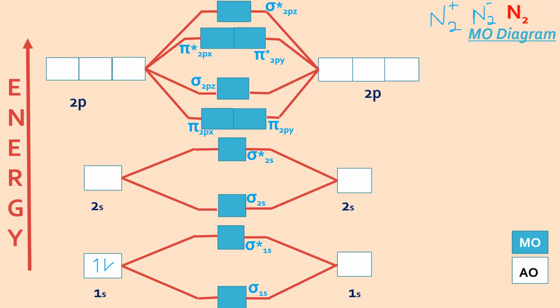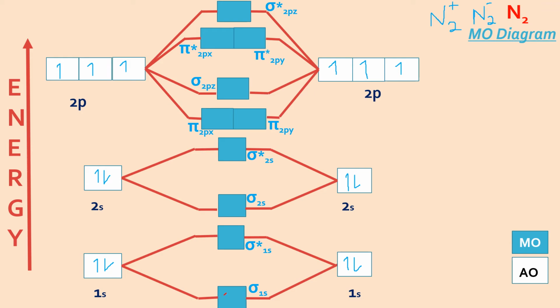1s2, 2s2, 2p3. For nitrogen, the configuration is quite stable because it is half filled 2p. There are 3 electrons in the 2p orbitals. So once we write the atomic orbital configuration, fill the electrons in AOs, then we start filling the electrons in MOs.